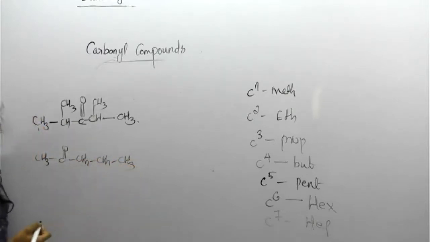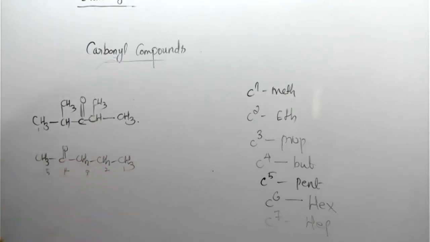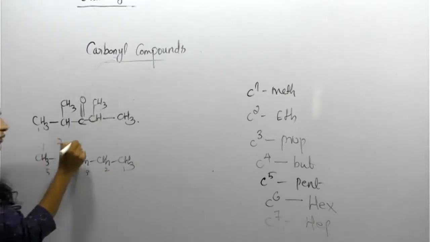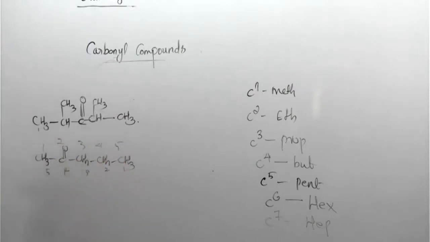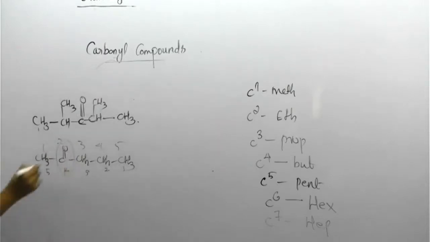You can number from either direction, 1, 2, 3, 4, 5. Which direction will you select? 1, 2, 3, 4. Why? Because the carbonyl group has priority, meaning the lowest number.